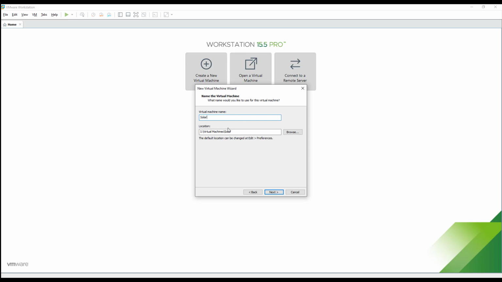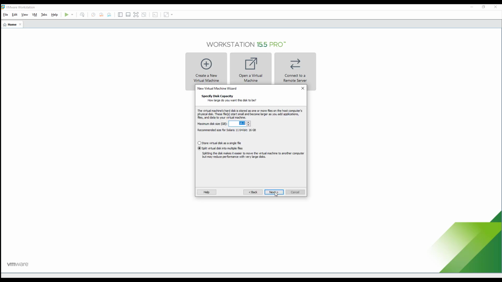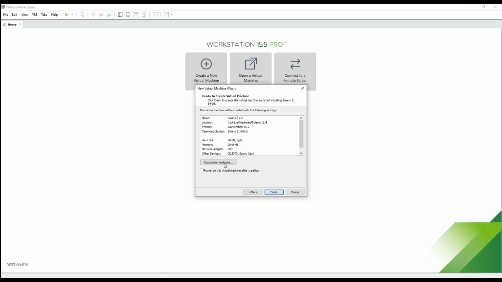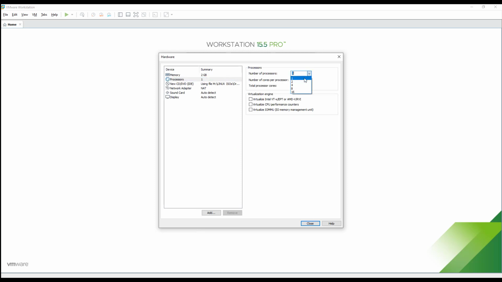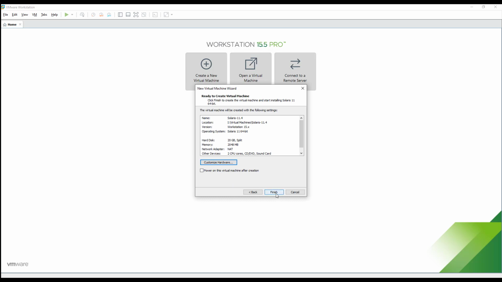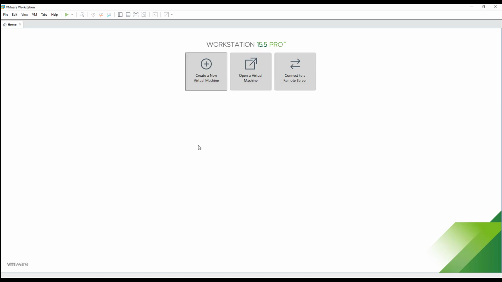We define the virtual machine name. In our case, it will be Solaris 11.4. Click Next. We review the volume size. In our case, it will be a 20 gig volume, and click Next. We customize our hardware to have at least 2 gigabytes of memory and 2 virtual CPUs. Click Close. And click Finish to create a virtual machine.